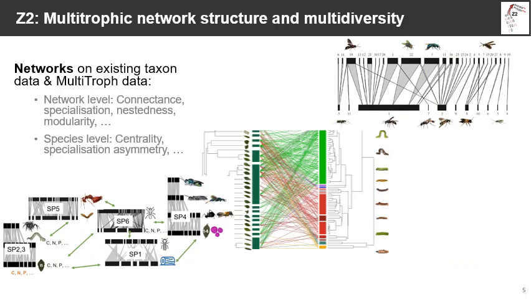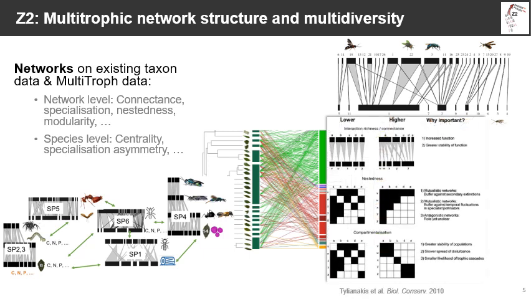For the first work package, we will characterize the structure of both antagonistic and mutualistic interaction networks that are available and which will be newly created in Multitrof. And based on metrics such as connectance, nestedness, or modularity, which are related to specialization, complementarity, and redundancy of interactions.